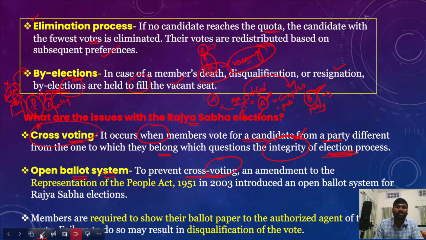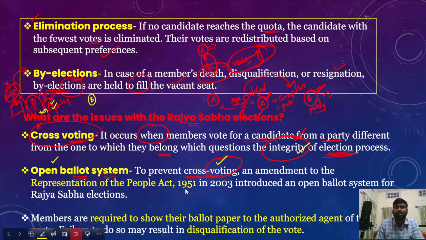So there may not be chances of cross voting, because I have already explained cross voting: an MLA from party B defying the whip of party A and casting a vote for party B's candidate. However, the open ballot system, where the MLA must show his ballot paper to political party A before casting his vote, would prevent the cross voting in the Rajya Sabha elections, thereby safeguarding the integrity of the Rajya Sabha election process.